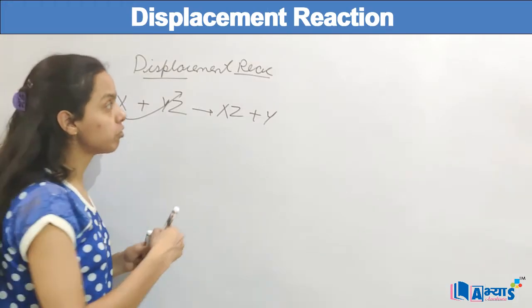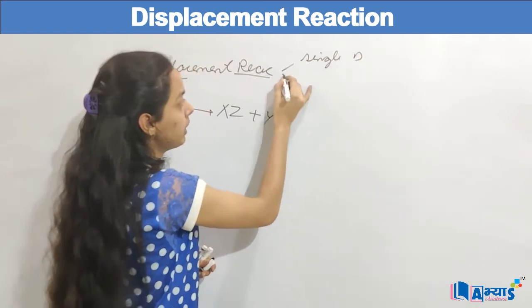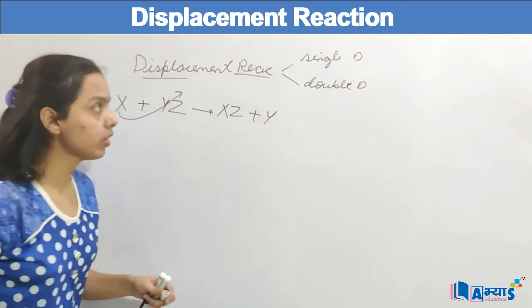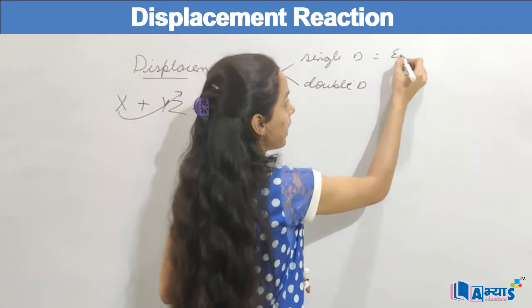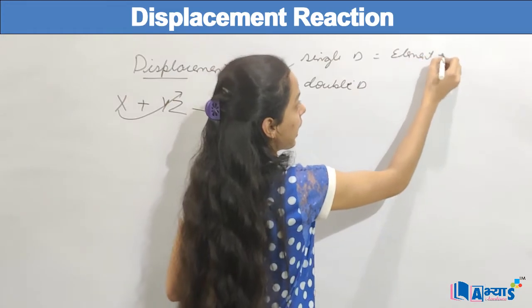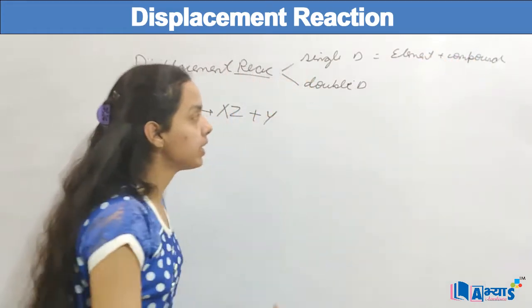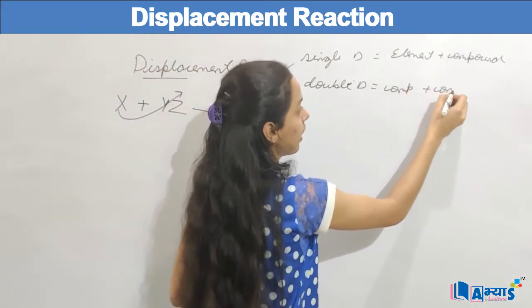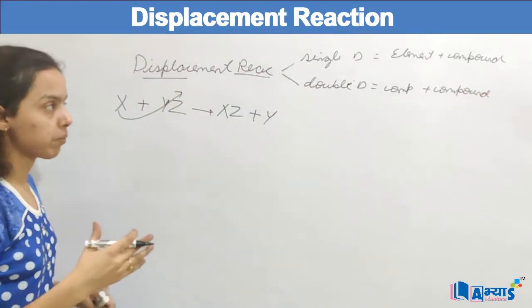It is basically of two types. One is single displacement, the other is double displacement. In single displacement, we have an element reacting with a compound, and in double displacement we have a compound reacting with another compound. Let us discuss both of them one by one.